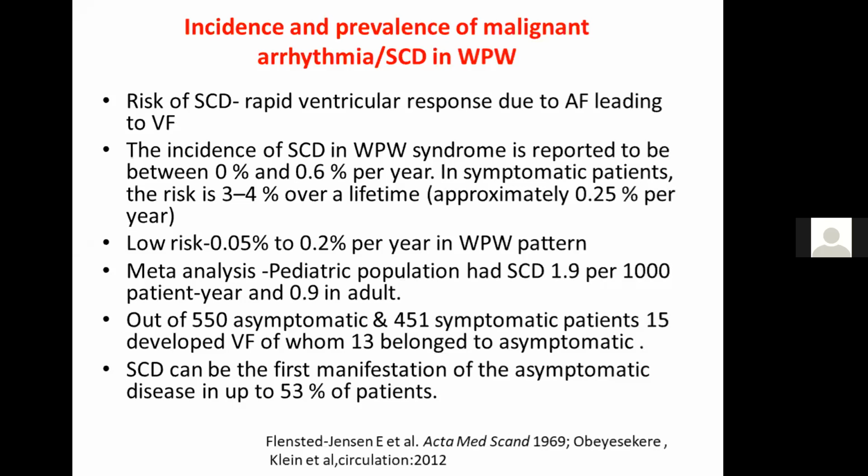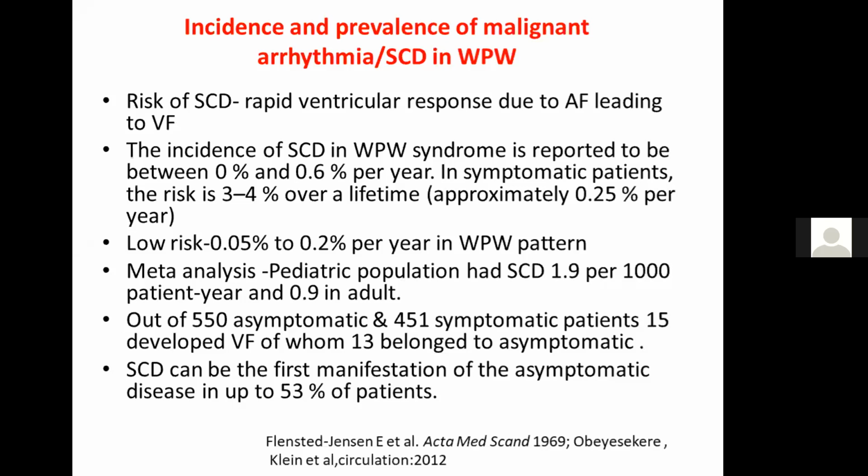Out of 550 asymptomatic and 450 symptomatic patients, they showed that 15 patients developed VF, of whom 13 belonged to the asymptomatic group. So from this study, they have also demonstrated that a substantial population is at risk for developing VF or fatal arrhythmia. And SCD can be the first manifestation of the disease in asymptomatic patients in up to 53%, which is